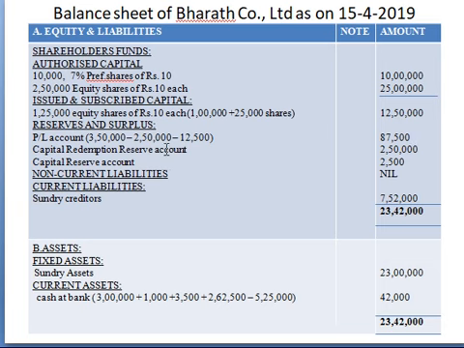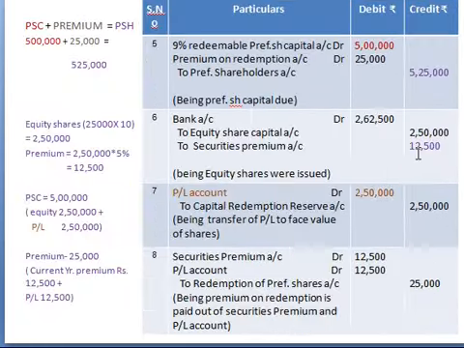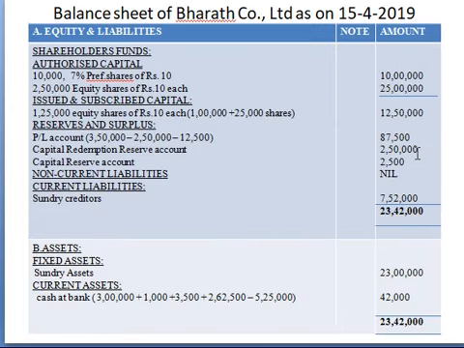The next is the CRR, as it is a reserve, comes under your reserves and surplus category. So CRR we created for 2,50,000. The next is your capital reserve, that is 2,500. Then next is your non-current liability, and there is no non-current liability, which is nil. And your current liability, only one current liability is given, which is 7,52,000. Now total all this, you will get 23,42,000. Now your liability side is over.